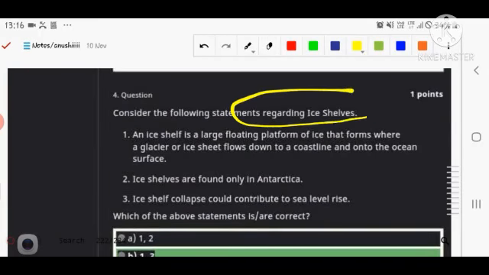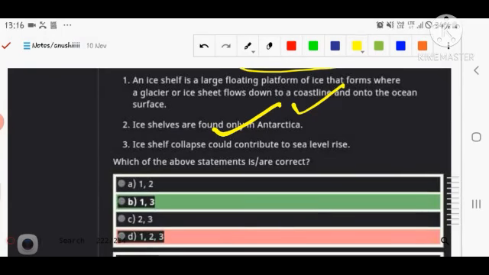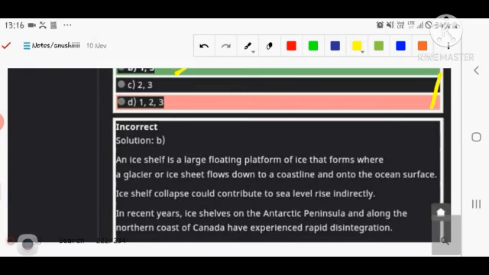Fourth, if you are talking about the ice shelf as a large floating platform of ice that forms from a glacier, that is also correct. Ice shelves are found only in Antarctica? Yes, they are found in Antarctica, but that is not the whole part. So the second is incorrect here, and the first and third are correct. Ice shelf collapses, yes, that is the case here. So the first and third options are correct.